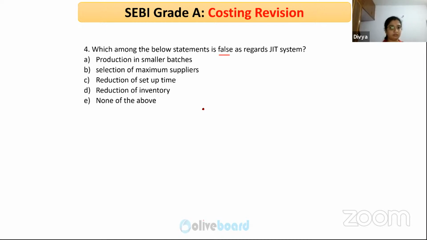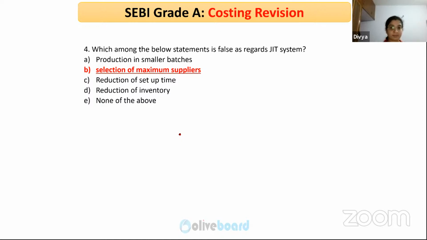So production in smaller batches. Yes, JIT believes in smaller batches. They are not interested in piling up inventory. So they produce in smaller batches.